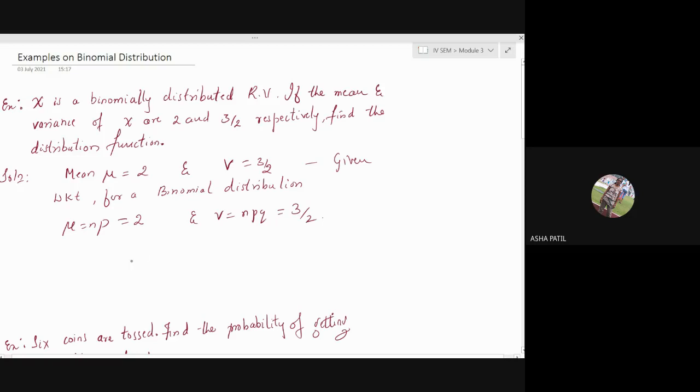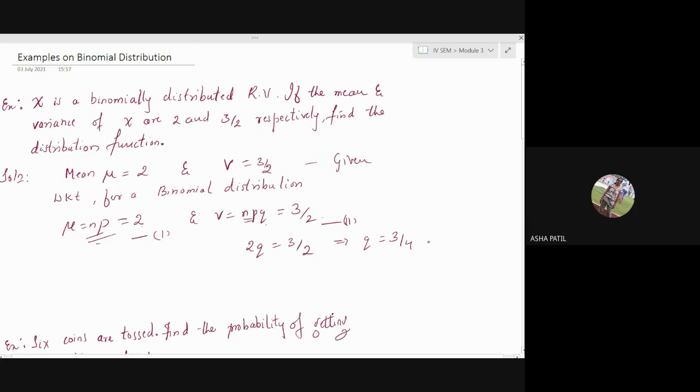How to get it? Putting the value of NP in the variance equation, substituting NP, it is 2. So put that value here. We'll get 2Q is equal to 3 by 2, which implies Q is equal to 3 by 4.